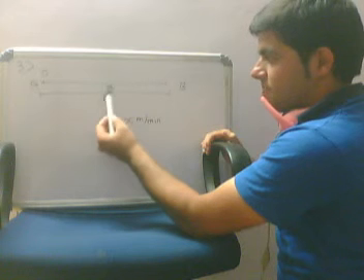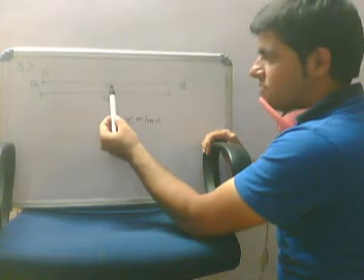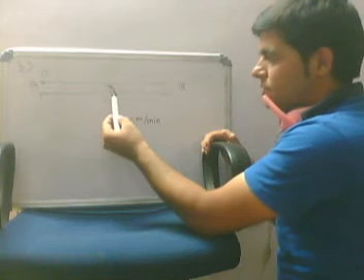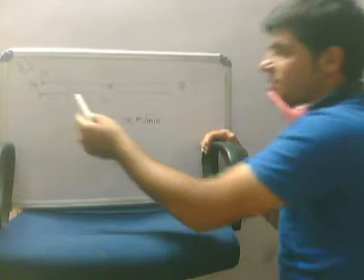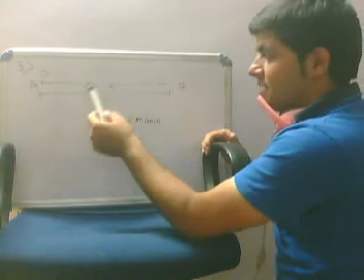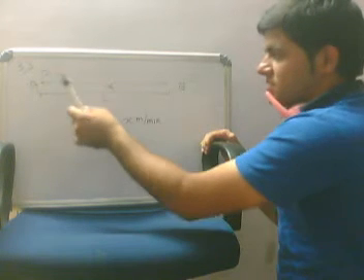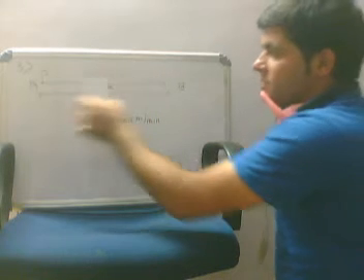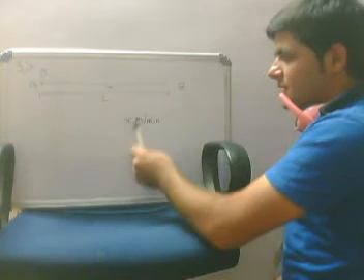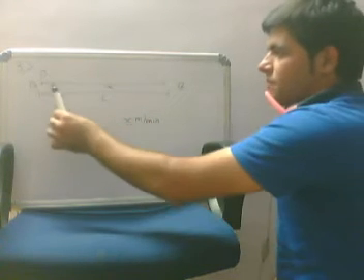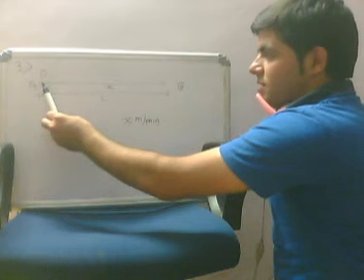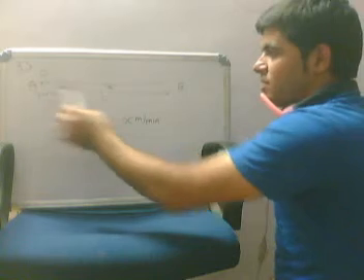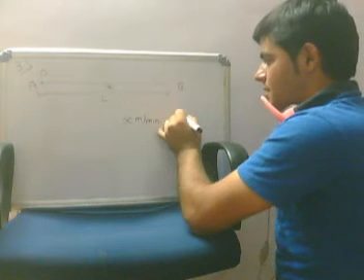This L would remain constant, but this x would decrease as the person P would get closer to the point B. Hence we call x a variable, and the speed of P depends on x. That is, the speed of P depends on the distance between the person and the point B. At every point of time, the speed of the person P is x meter per minute. So if a person is standing at this position, its speed is L meter per minute, because at this point x is equal to L.